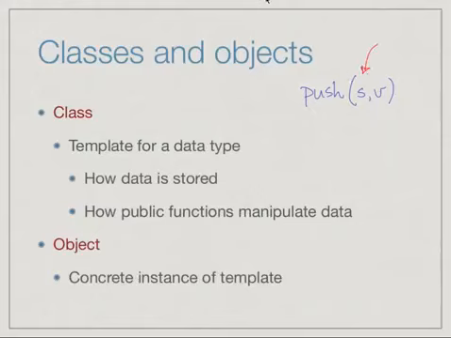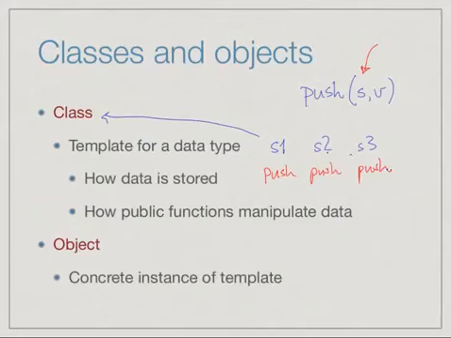On the other hand, now we have several stacks, S1, S2, S3, etc., which are created as instances of this class, and logically each of them has its own push function. So there is a push associated with S1, a push associated with S2, a push associated with S3, and so on. Each of them is a copy of the same function derived from this template, but implicitly attached to a single object.